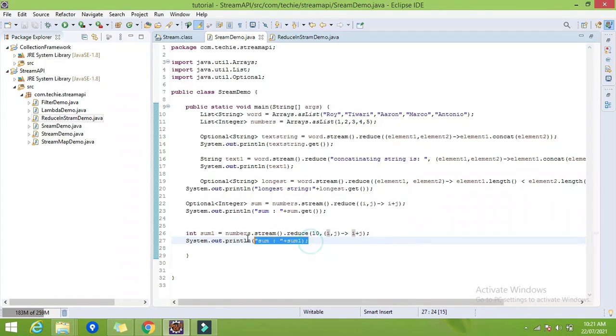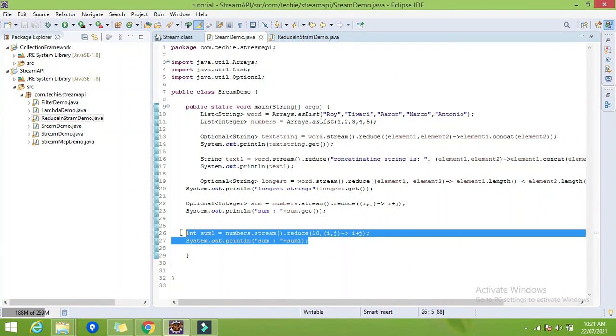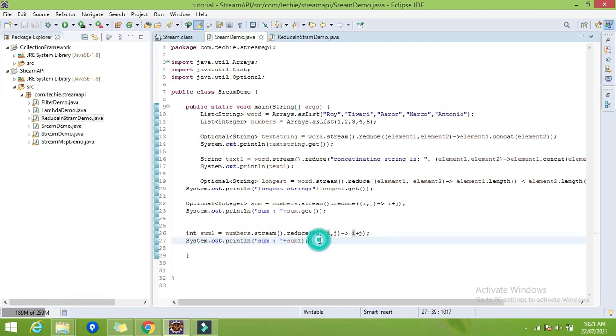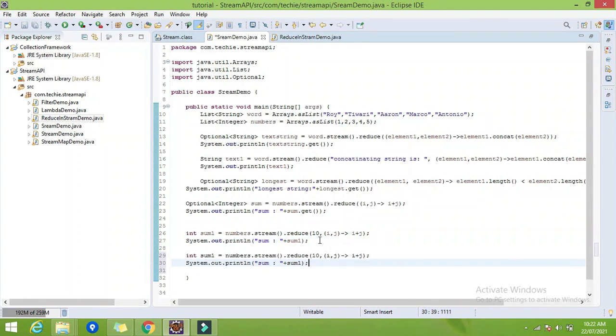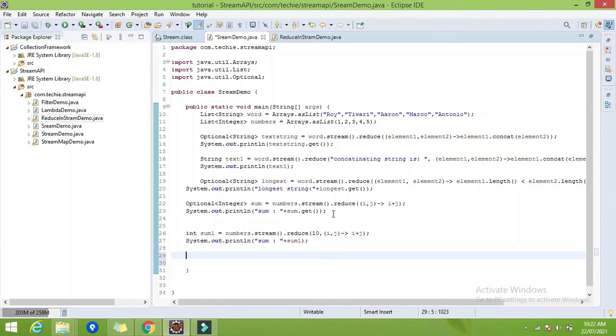Now try another scenario. Suppose the interview may ask you, I want the multiplication of all the elements, right? So no need of initial values currently, so I will directly copy the optional variant.